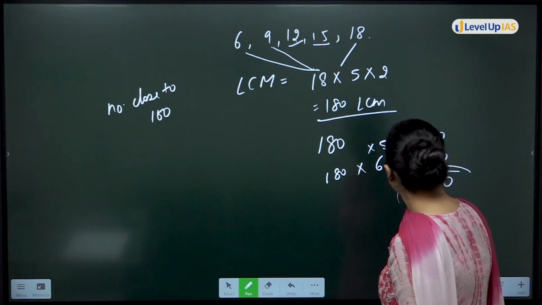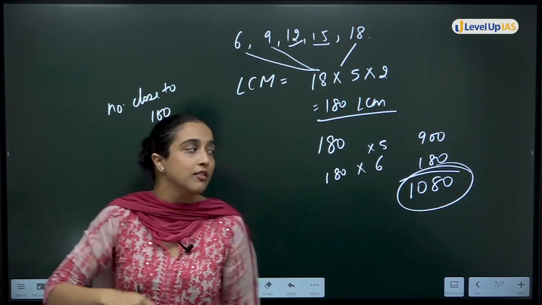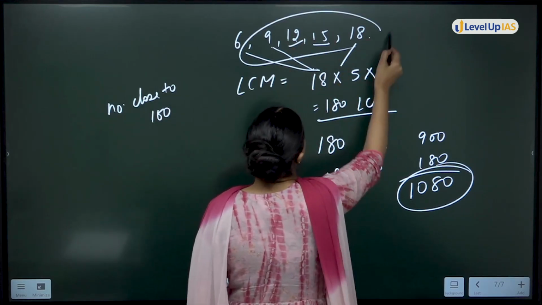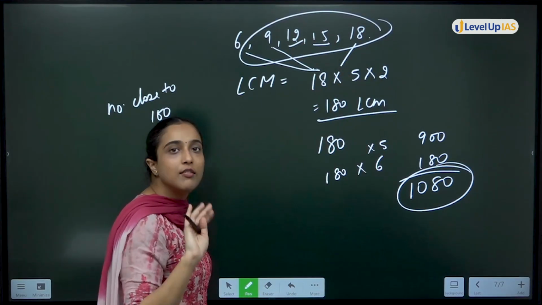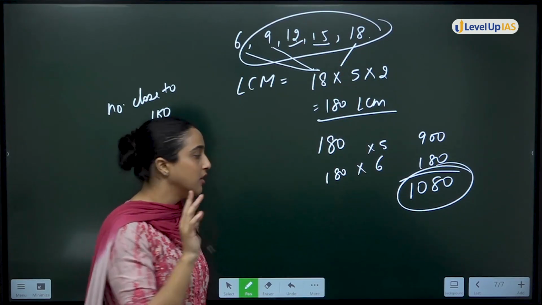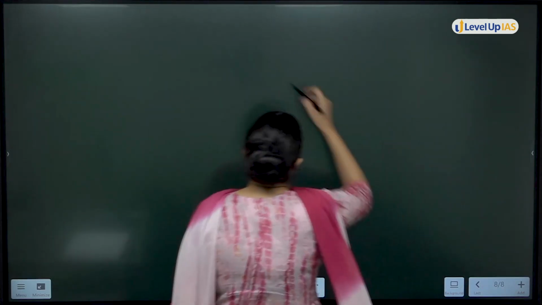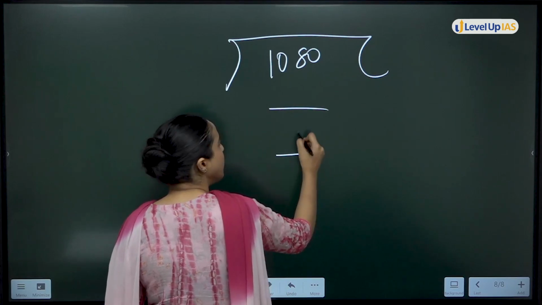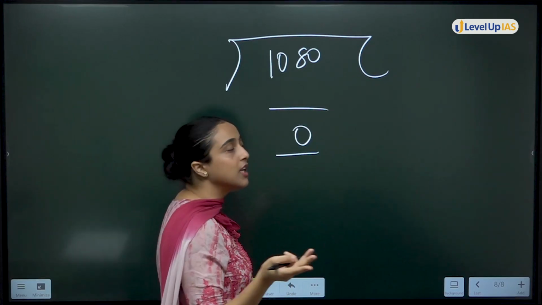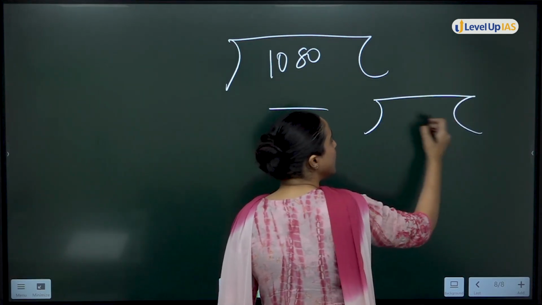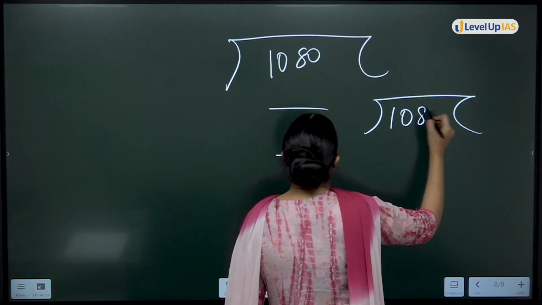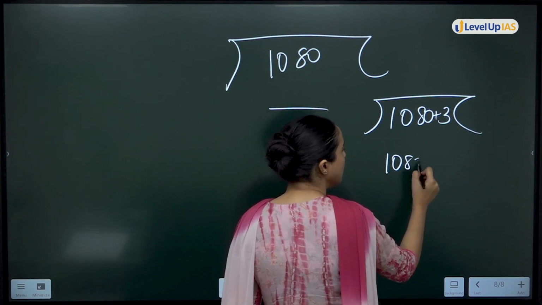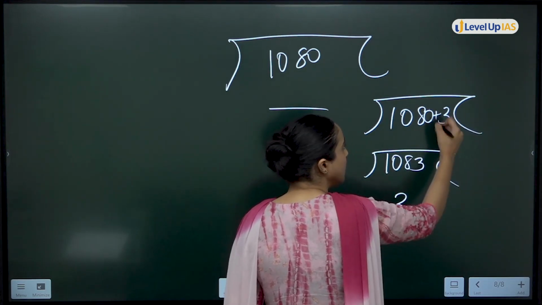1080 is a number greater than 1000 divisible by 180. That means divisible by all of this. But I don't want divisible, I want 3 remainder. Now, I know 1080 will give you remainder 0. But you want remainder 3. You want 3 extra. So what will I do? I will simply say the number is 1080 plus 3. Okay, so then you will get 1083. This will give you remainder 3, that is extra.